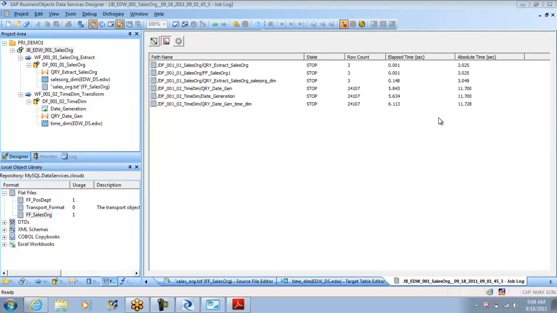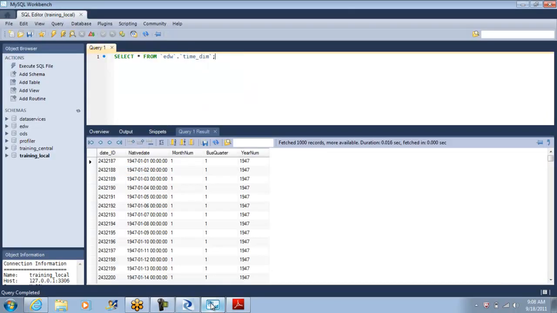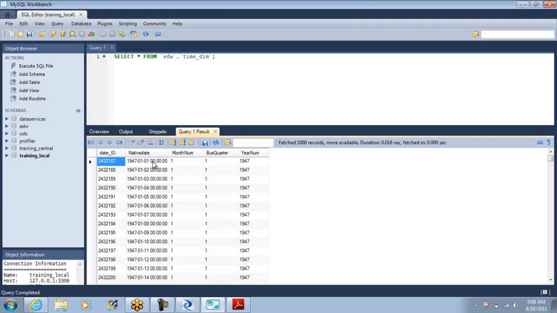Perfect. So the data got loaded, guys. The good news is we are able to use the date generation transform. You see, this is the ID it generated for us, and the native date is here because it is a date and timestamp. It also tried to put 0000 because we are not populating it. And this is month 1 and business quarter 1, and the year is 1947. So our hero's love story started in 1947. So I picked the date the same way. We can say Aamir Khan as our hero.